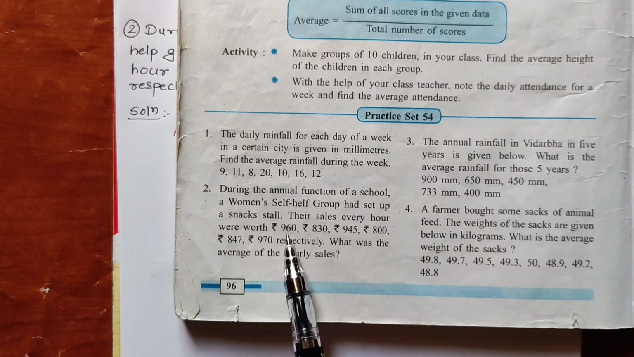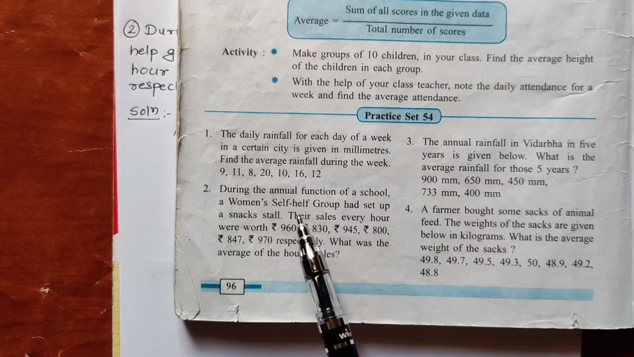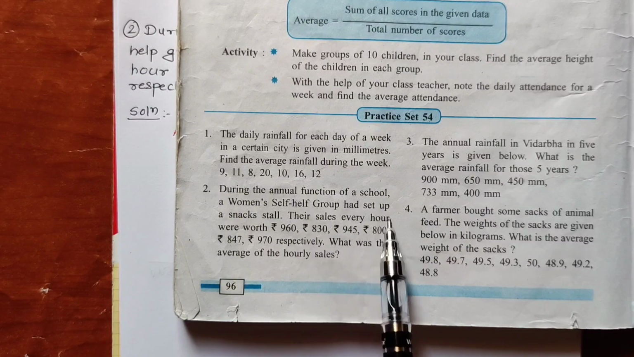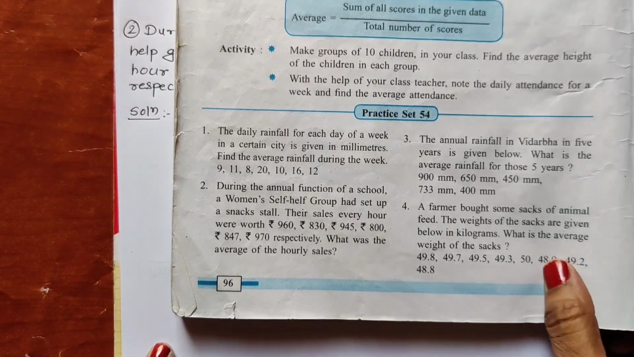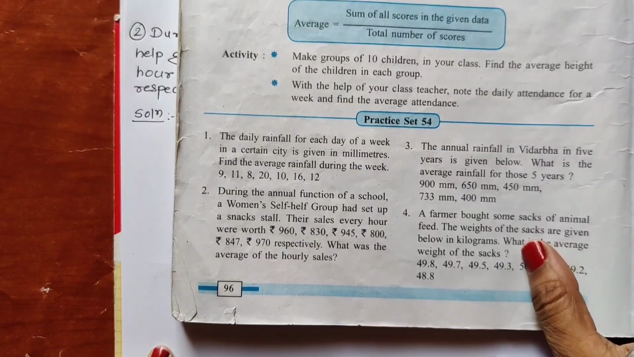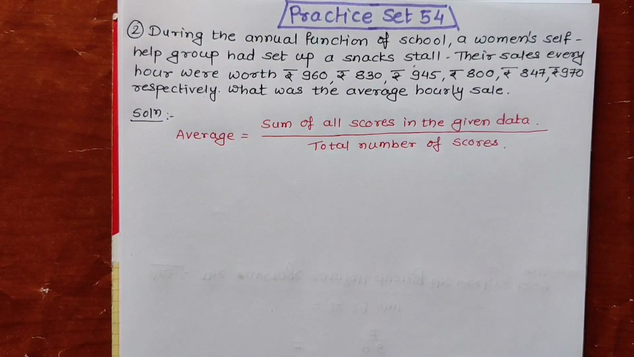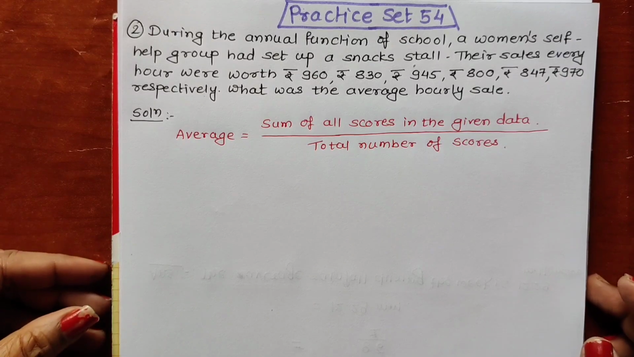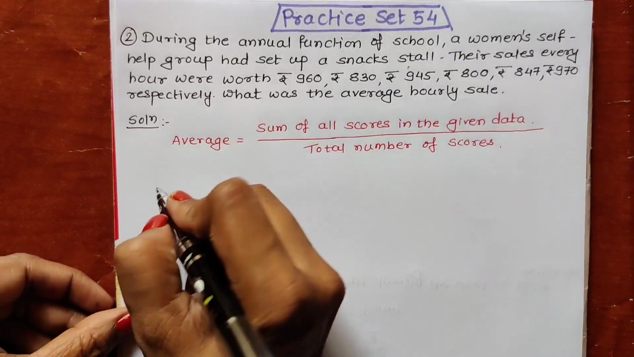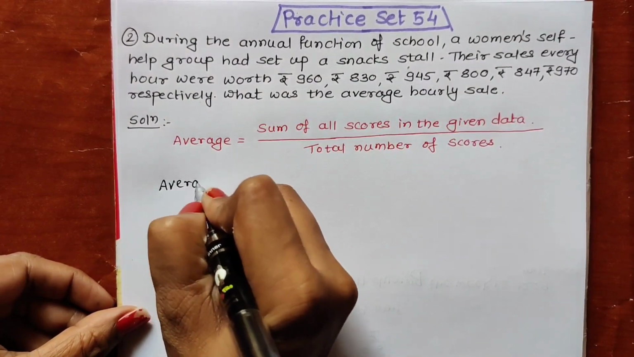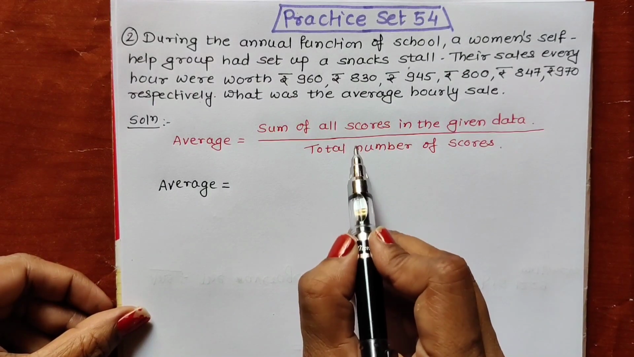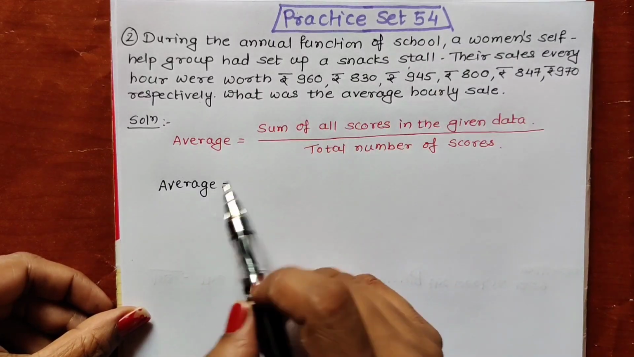In each hour they have sold their things on the snack stall according to the value given in the question. So let us see how to start this solution. We all know we have to start the solution by writing this formula which is given here in the textbook. As you can see, I have written the formula, and if possible we have to write the statements in the formula according to the given data in the question. So I will be writing my average formula from the question.